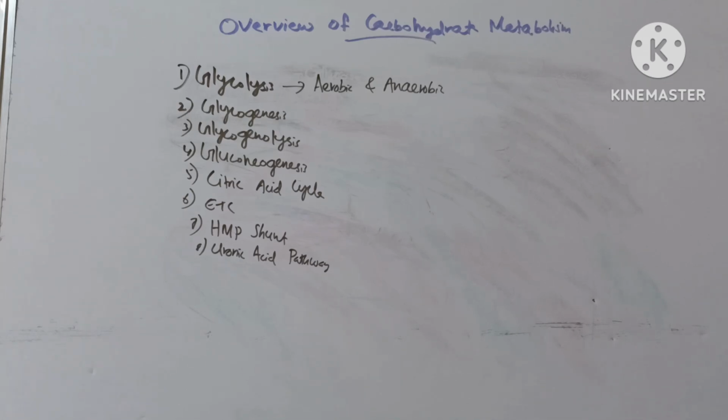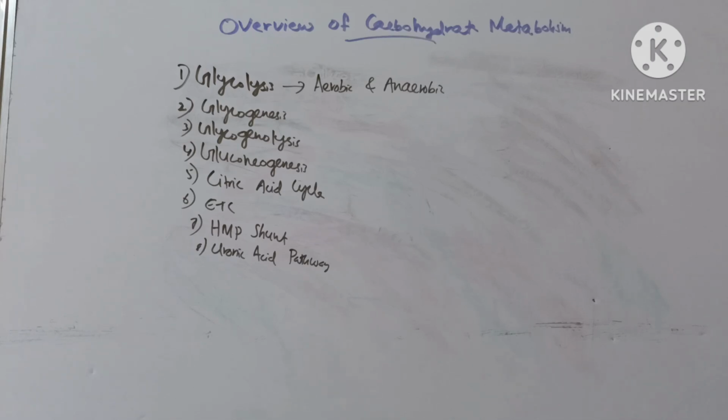Next one is glycogenesis. There is a series of reactions that result in the synthesis of glycogen from glucose in the cytosol of liver and muscle. Next one is glycogenolysis, that is the breakdown of glycogen to form glucose in liver and muscle. Next one is gluconeogenesis, that is the formation of new glucose from non-carbohydrate precursors like pyruvate, lactate, glycerol and glucogenic amino acids.